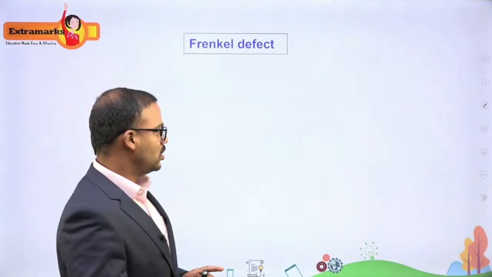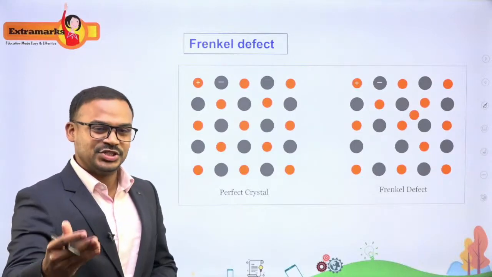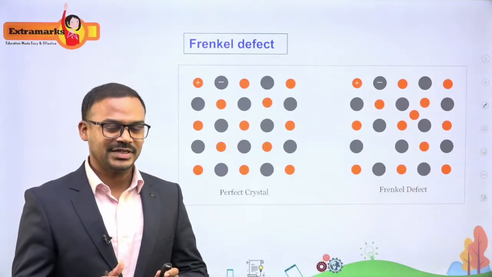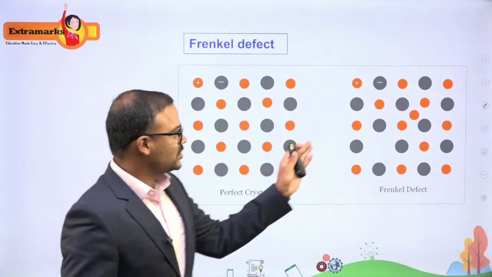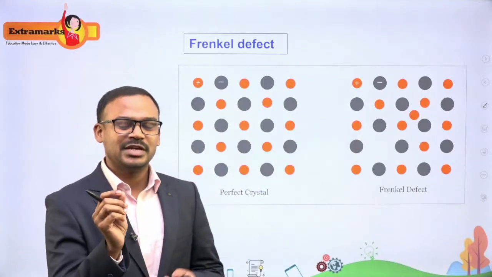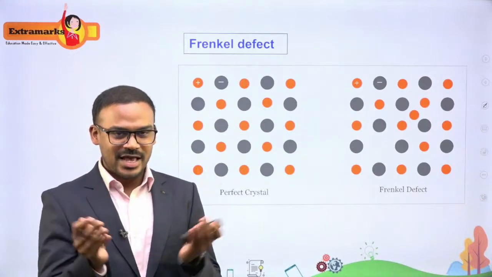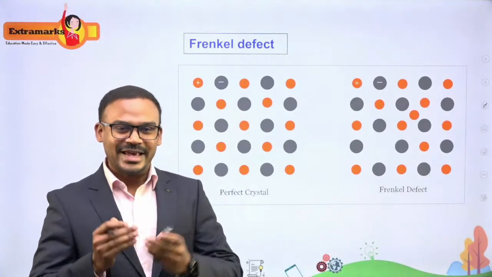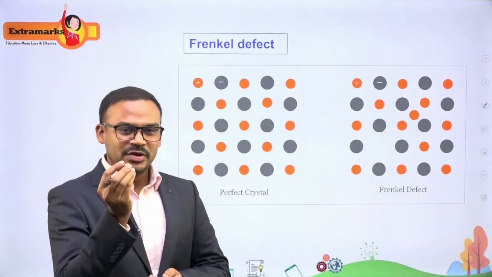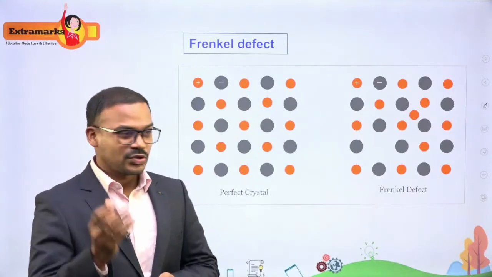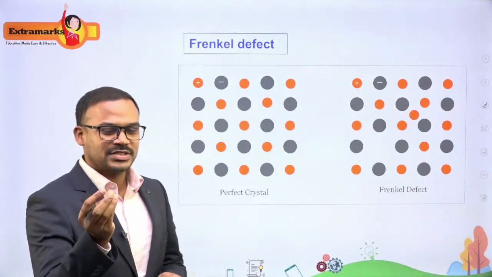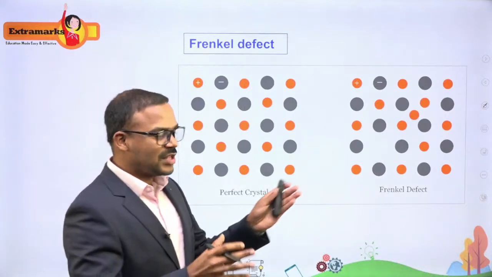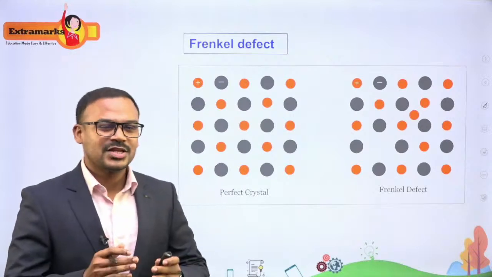Let's have a quick look at what Frenkel, interstitial and vacancy defects are. In easier words, Frenkel defect is a defect caused by dislocation of an ion, usually the smaller ions. In an ionic compound you will find positive and negative ions repeating themselves, and the cations, being smaller in size, have chances of misplacement. That is what causes the Frenkel defect. This cation, which is smaller in size, displaces into the empty space present between the ions. That is called the Frenkel defect, a dislocation defect.